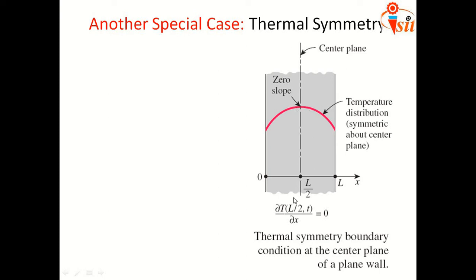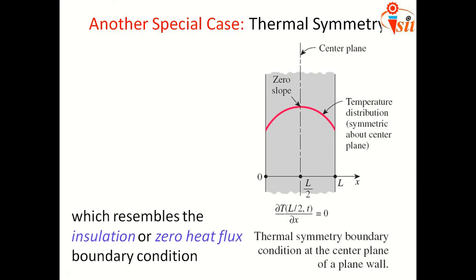That means at the center point, at x equal to L/2, the temperature gradient is equal to 0. This is the special case when thermal symmetry appears, and this is the boundary condition for that, which resembles the insulation or zero heat flux boundary condition. At the center plane, there is a zero heat flux boundary condition.